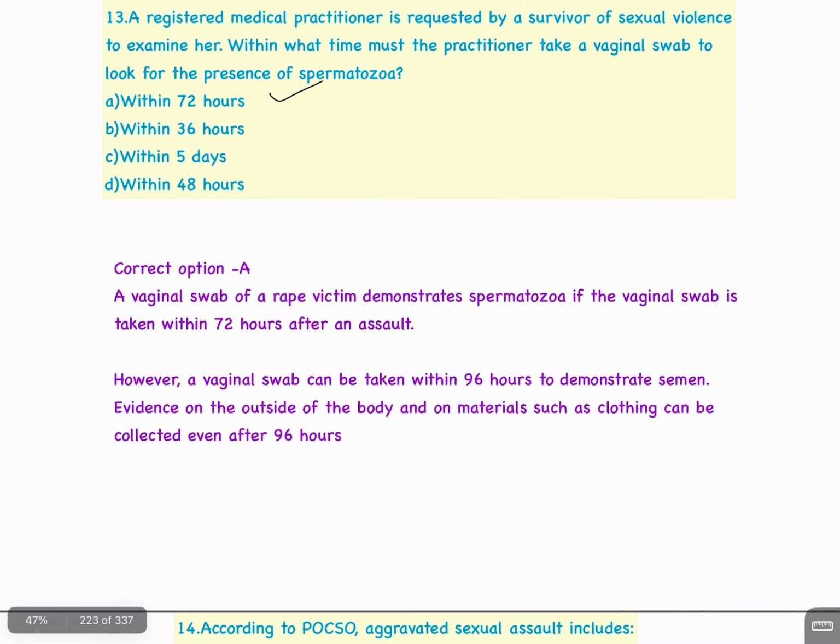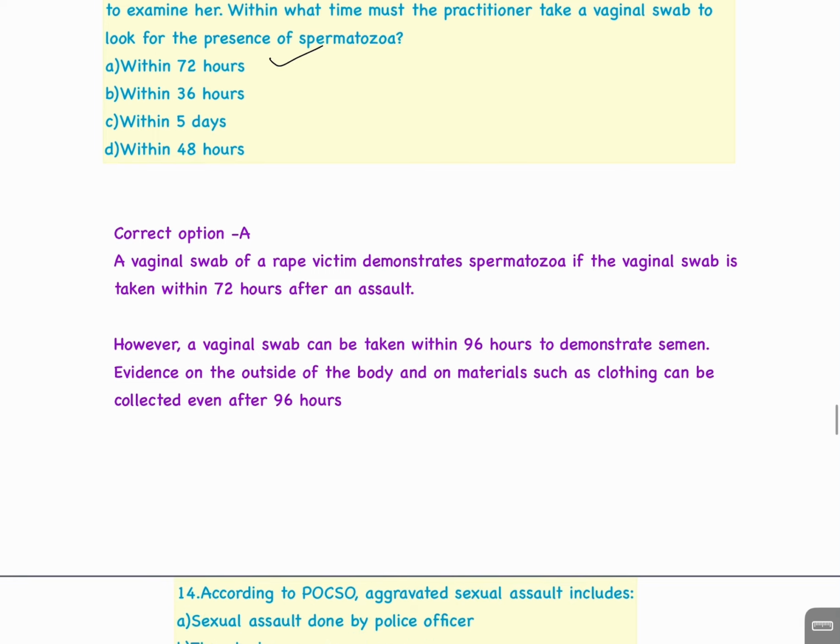Explanation: a vaginal swab of a rape victim demonstrates spermatozoa if the vaginal swab is taken within 72 hours after an assault. However, a vaginal swab can be taken within 96 hours to demonstrate semen evidence on the outside of the body, and on material such as clothing can be collected even after 96 hours.